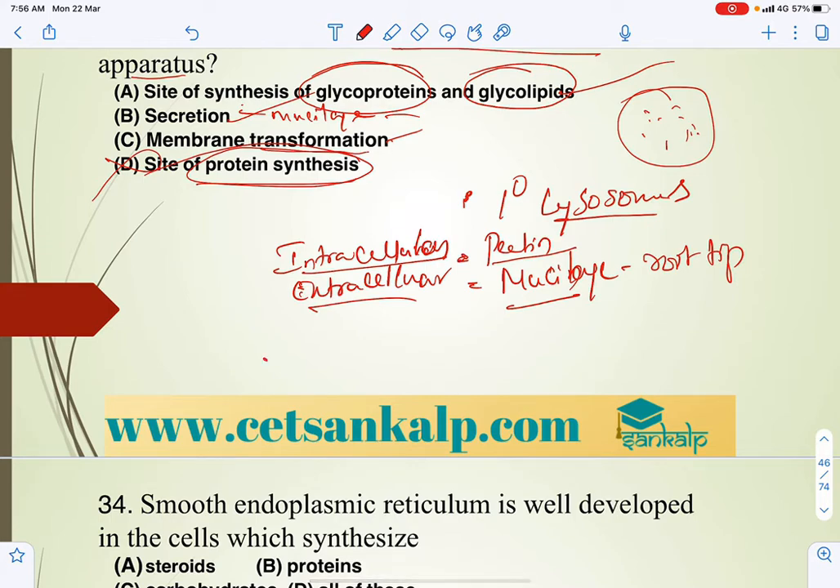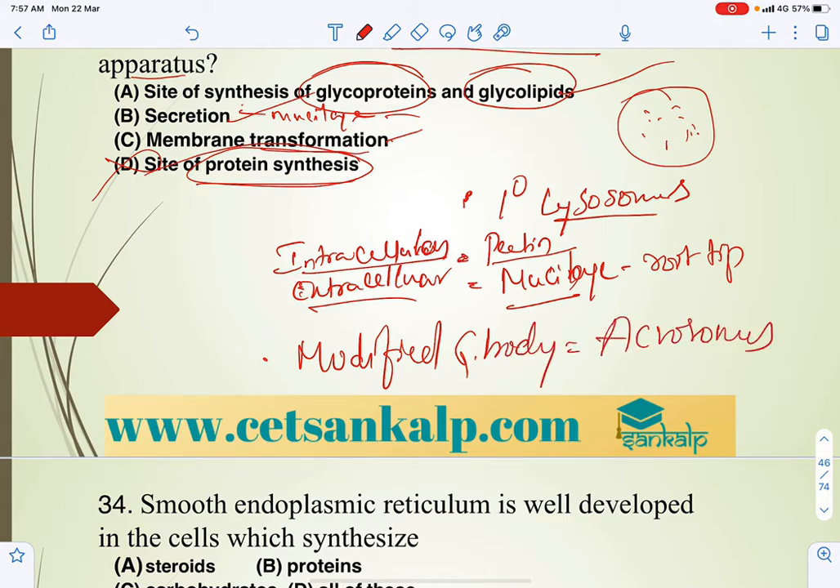And one thing you have to keep in mind is that the modified Golgi body in sperm is called the acrosome. The acrosome contains a particular enzyme, lysin, which helps in membrane attachment, lyses the plasma membrane of the ovum, and helps in penetration of the sperm.